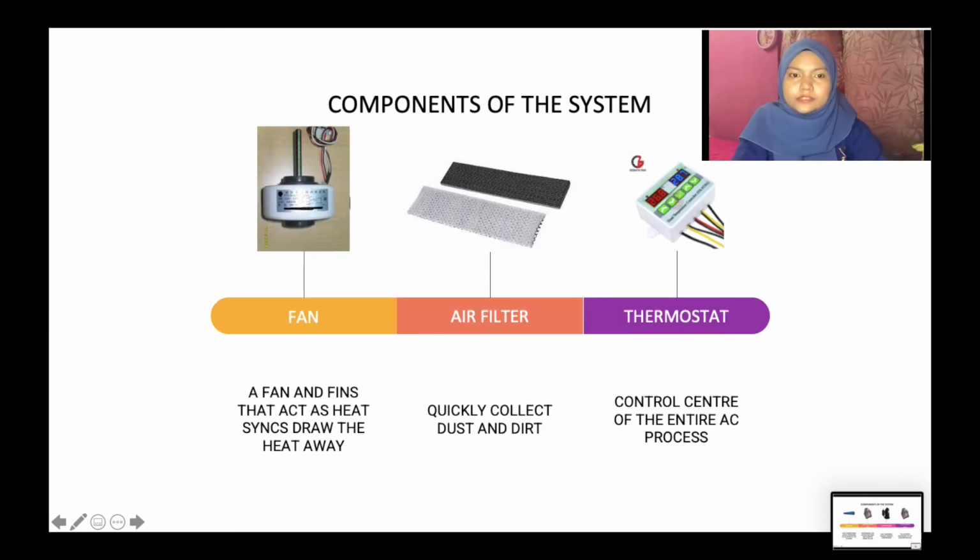The fifth is the fan. The outdoor condensing unit becomes very hot with all that overheated refrigerant running through it. A fan and fins that act as AC heat sinks draw the heat away so the unit doesn't overheat.